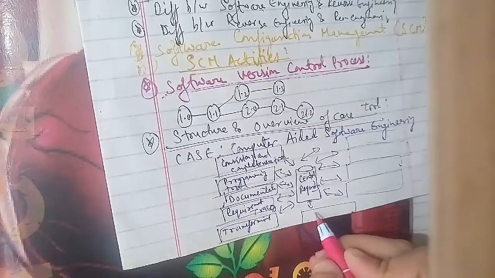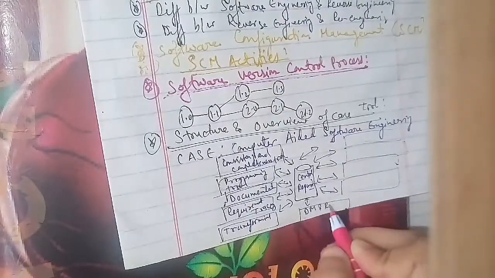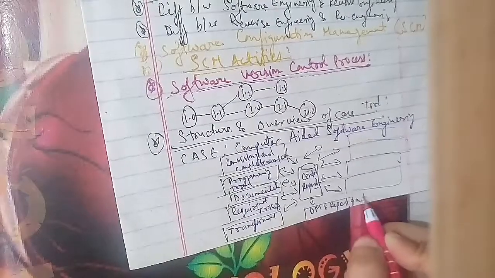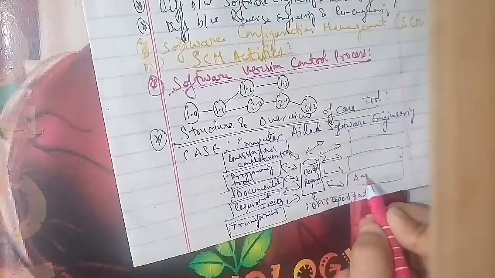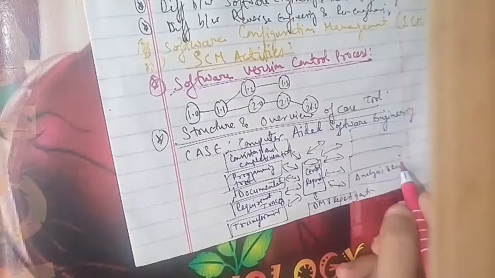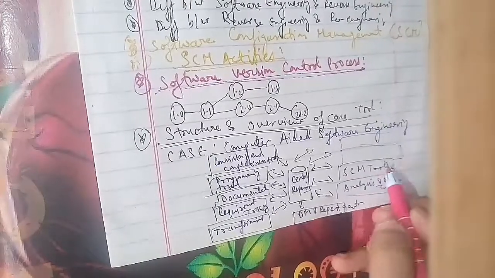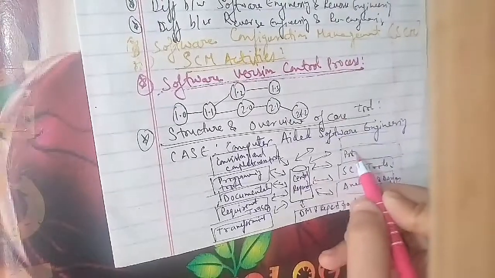Next is the software configuration management tool, that is SCM tools, then the prototyping and simulation tool, and the project management tool. These are the tools in the block diagram of the CASE environment, which is asked for 5 marks in three different examinations.